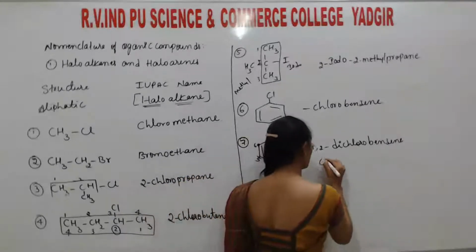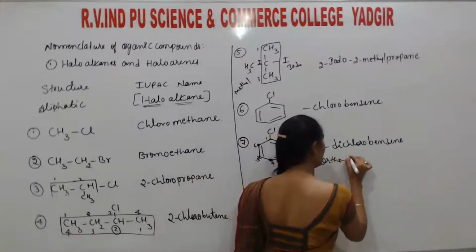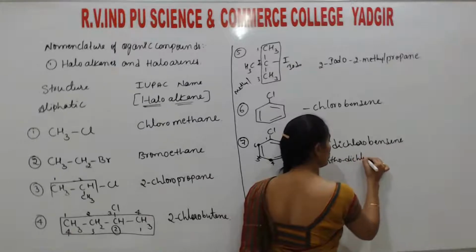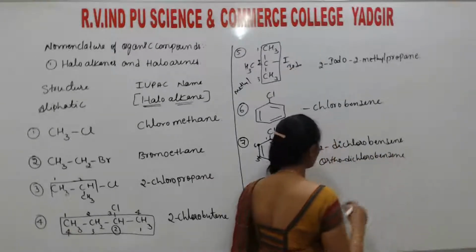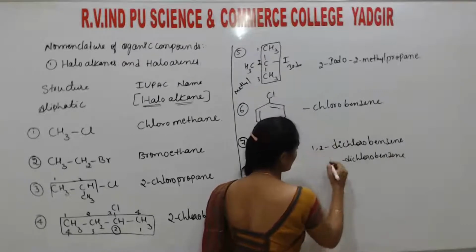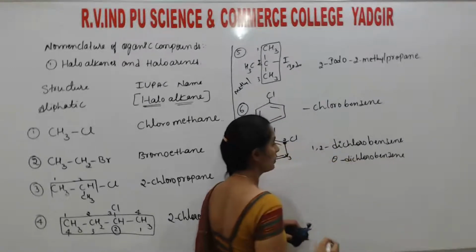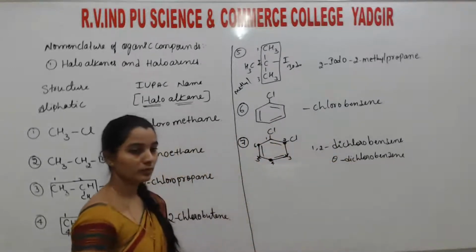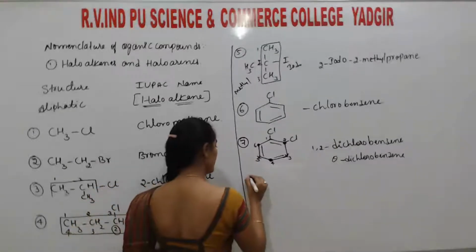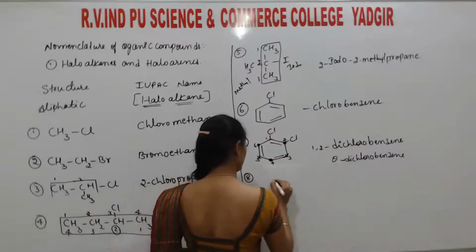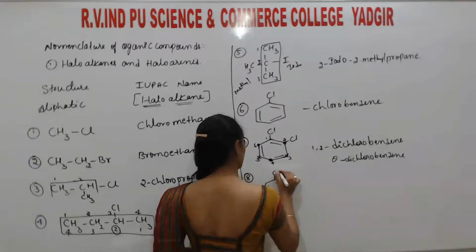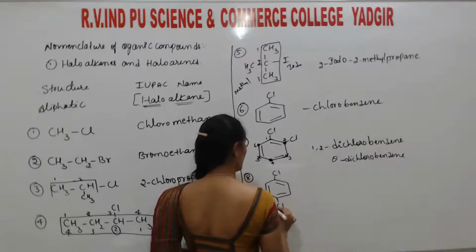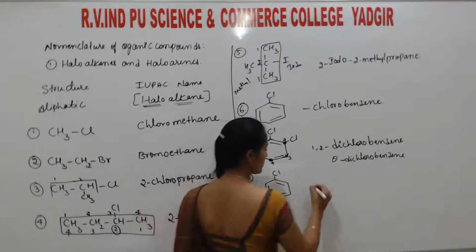Then it can also be written as ortho dichlorobenzene. This ortho is written in italic form. So instead of that, okay, here two halogen atoms are there.